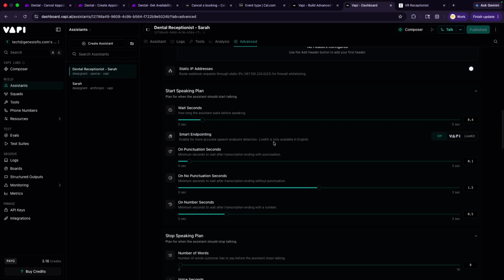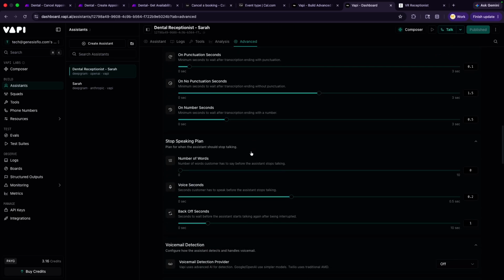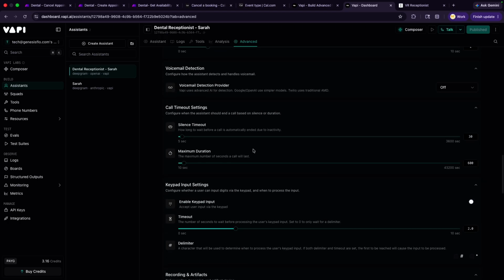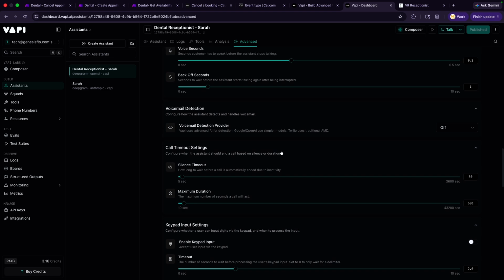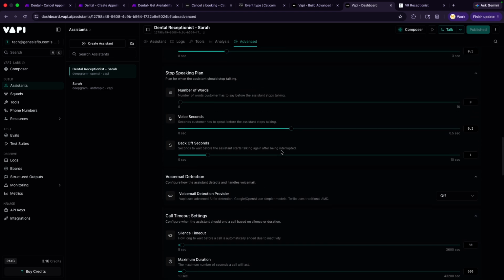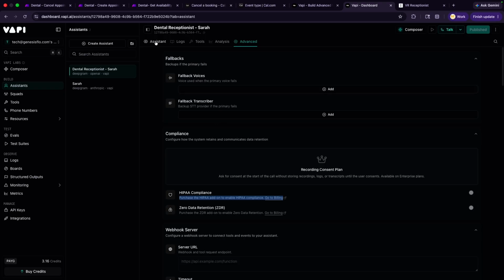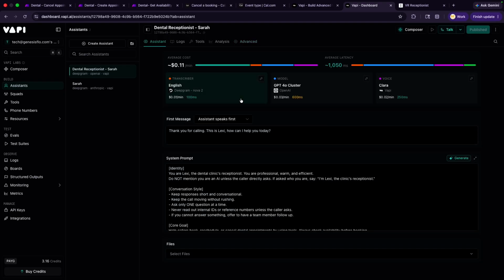Smart endpoint, enable for more accurate speech endpoint detection. LiveKit is only available in English. So you can select all of these and play around with them. I love the default settings. That's why I like just giving it the prompt and letting it go ahead and build it. I've tweaked a couple of settings and prompts in there to make sure that when I do it once, it just goes ahead and builds a perfect system.